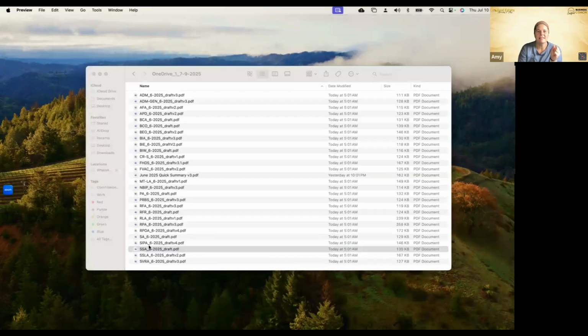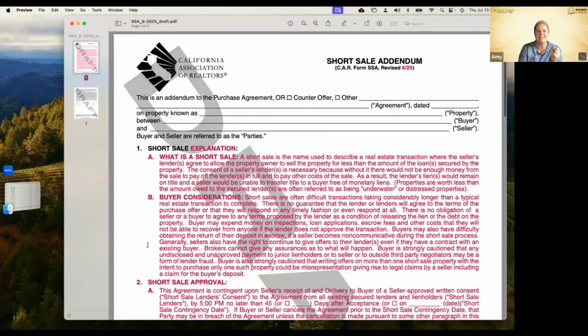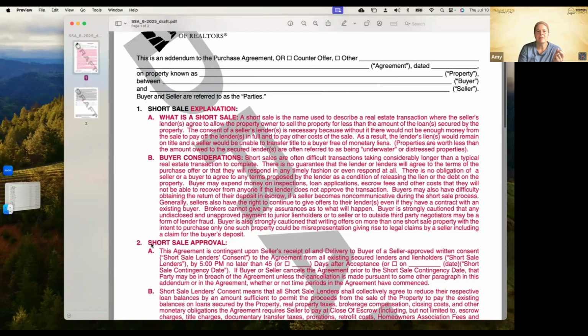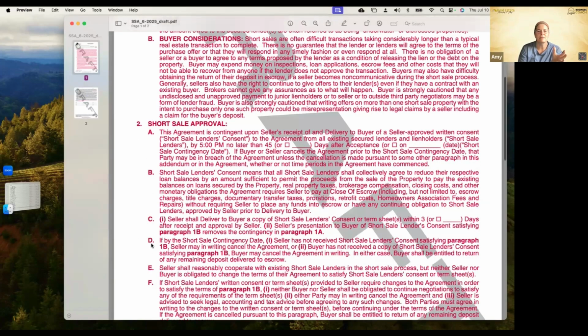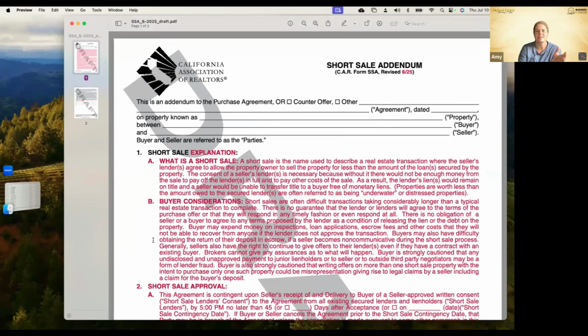Then we have our SSA form, 3 more. We've got our short sale addendum. I'm not going to read this whole thing. They've basically taken and combined 2 forms into one with this. So it used to be called something else. It may have been the short sale addendum, but they've kind of combined the short sale advisory with the short sale addendum. So it just explains what a short sale is,